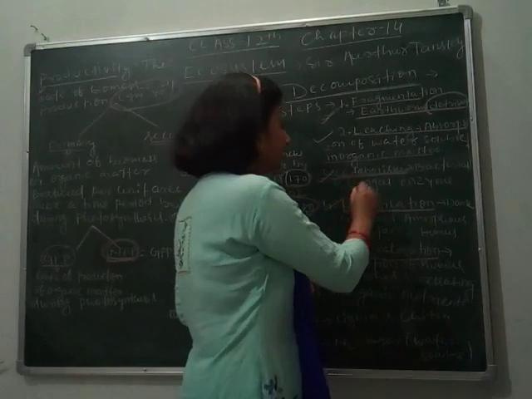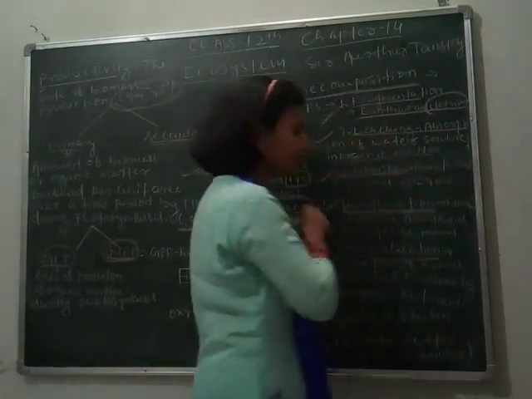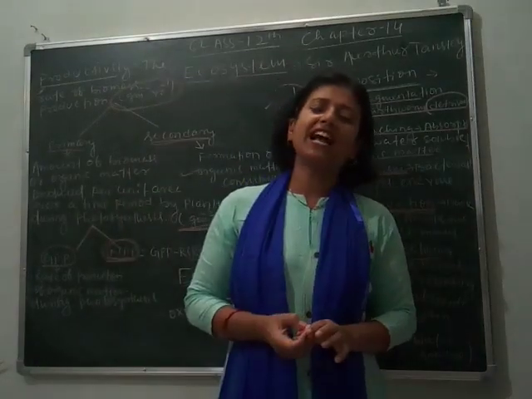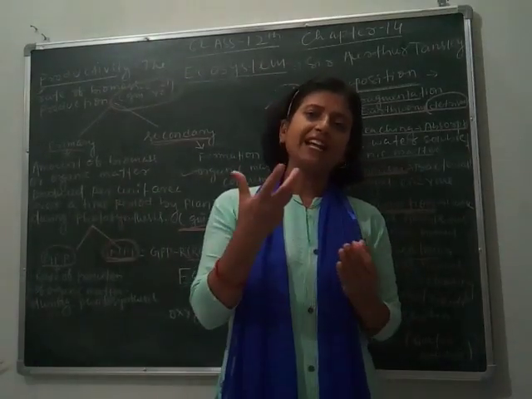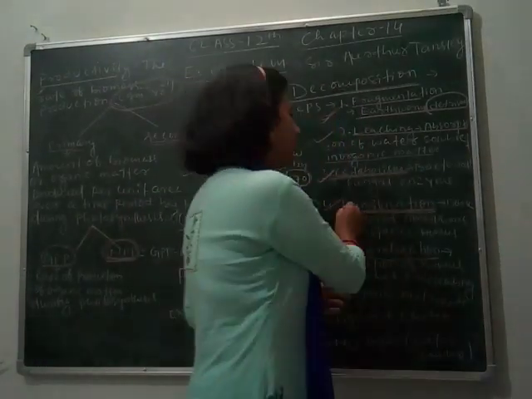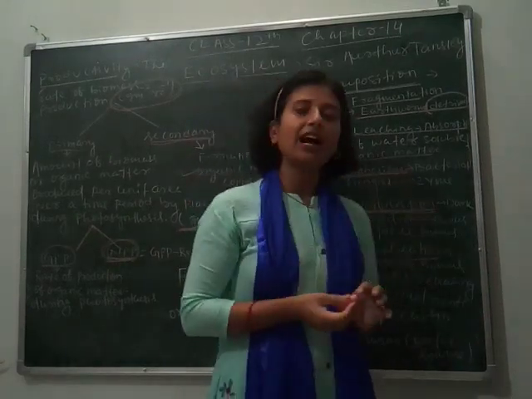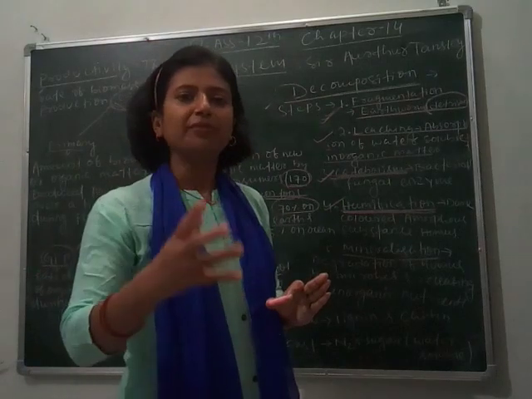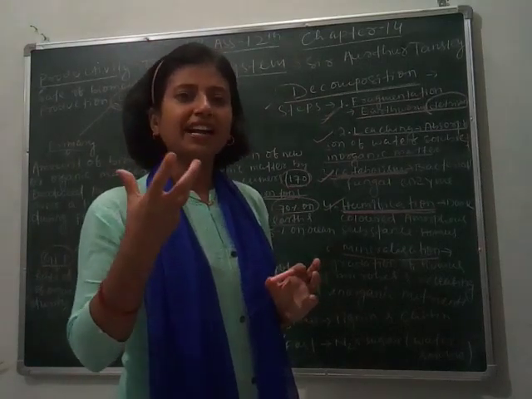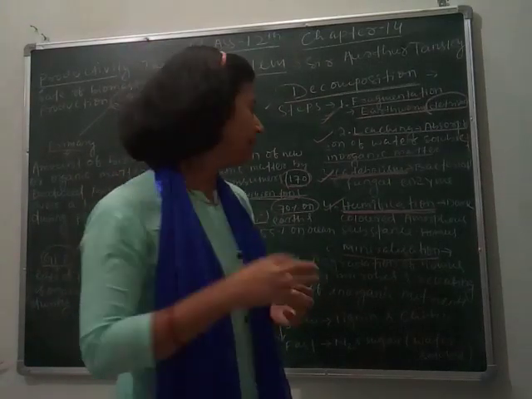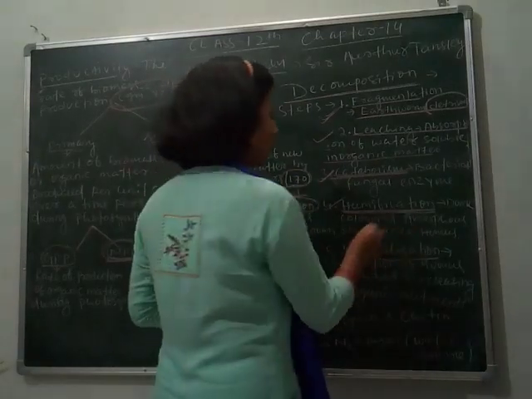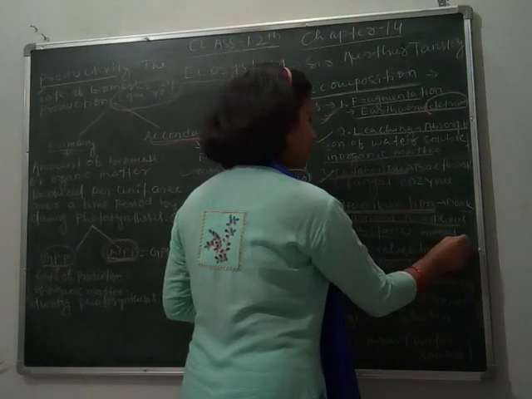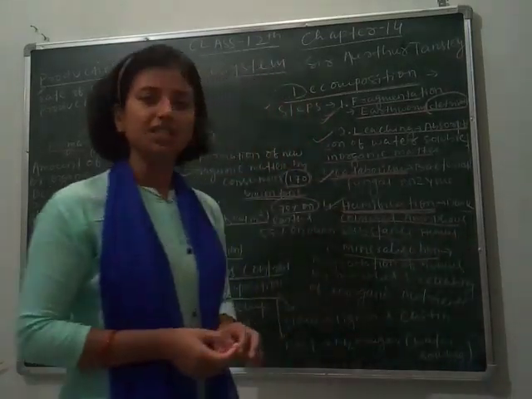Next, fourth, humification. What is humification? After the action of the bacteria and fungi, in the next step, humification, a dark colored amorphous substance is formed on the surface of the soil, which is fertile and gives high fertility to the soil. So the dark colored amorphous substance that is formed is called humus.